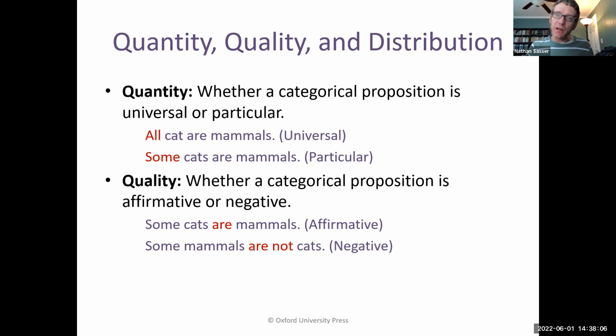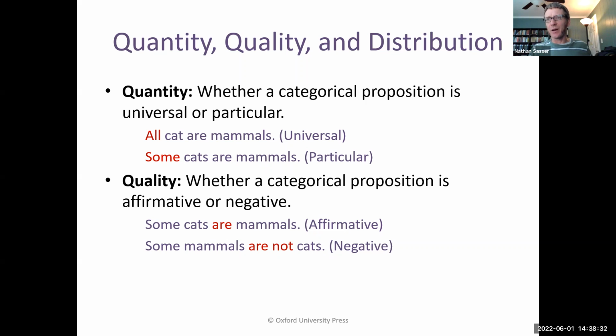The quantity of a categorical proposition is just whether it's a universal or a particular proposition. If I say all cats are mammals, it's an A-type proposition. That's universal because it's saying something about all the cats. If I say some cats are mammals, that's particular. Universal and particular are the two options you have for quantity.